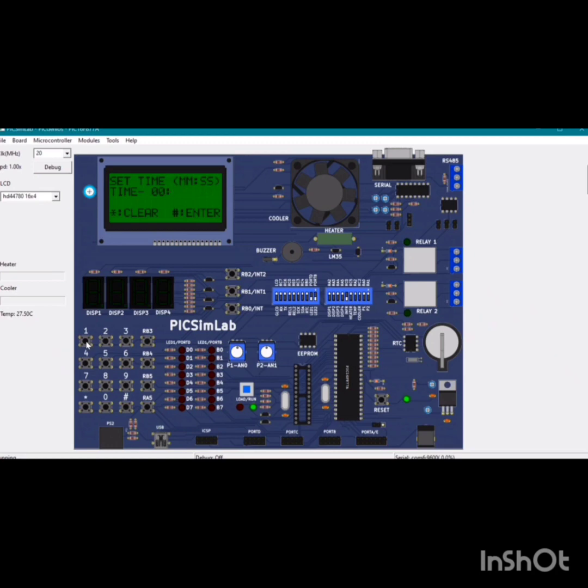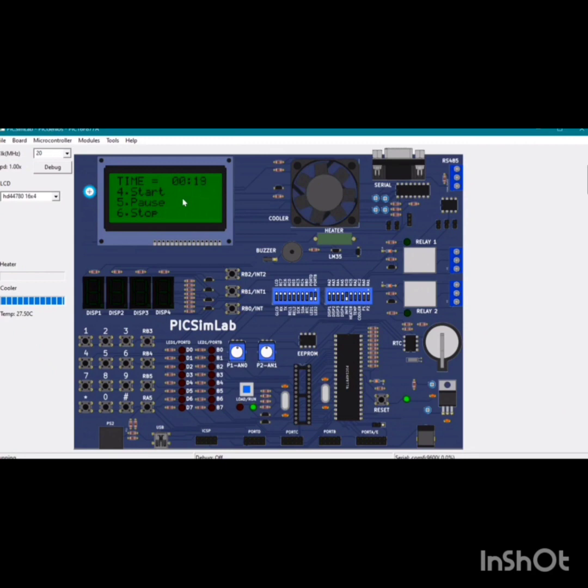Now we can set the time. To set the time, just press the keys below. Firstly, I will keep the time of 30 seconds. So we press 30, and now to start it, press hash to enter, and to erase we can also press start to clear. Now I am pressing hash to enter. We can see the fan has started and the microwave oven has started to cook or heat.